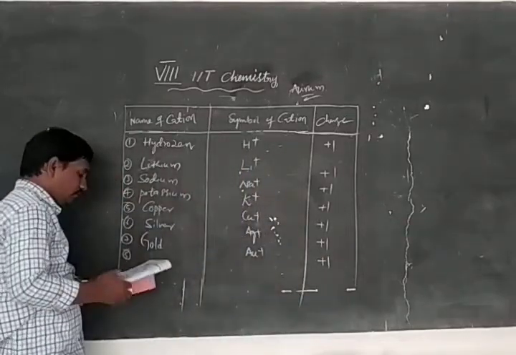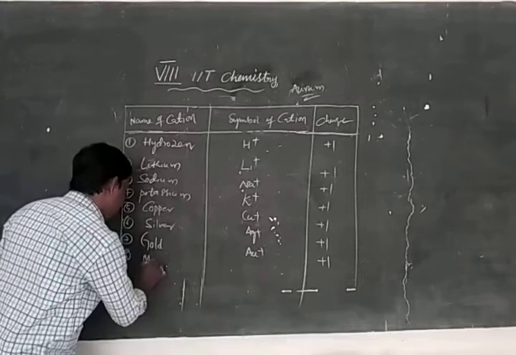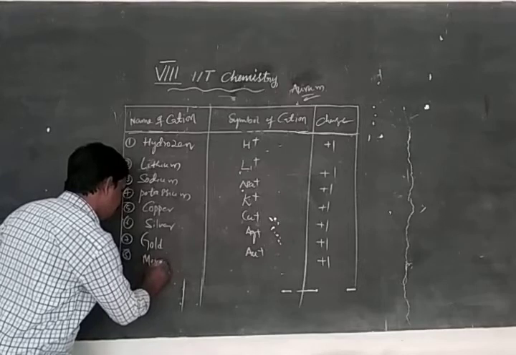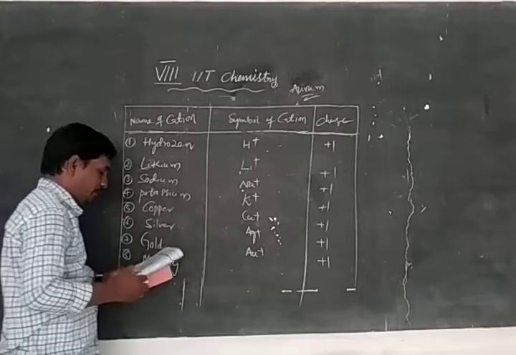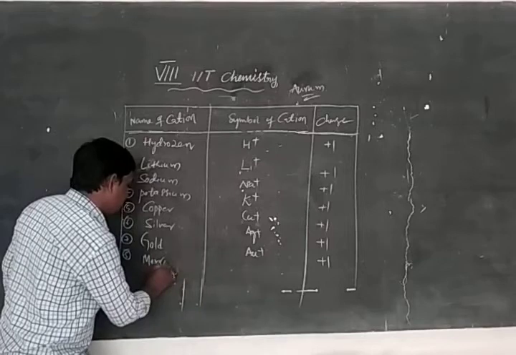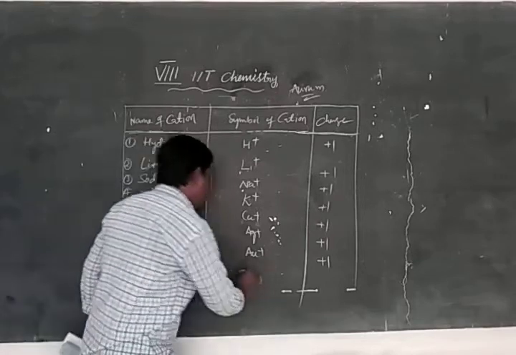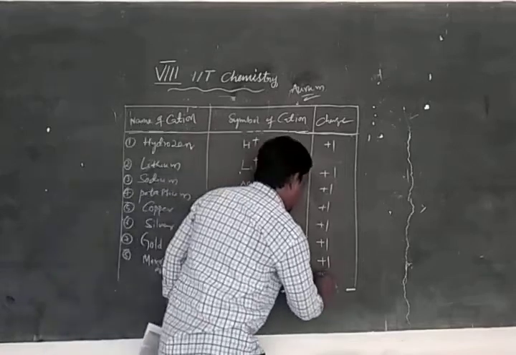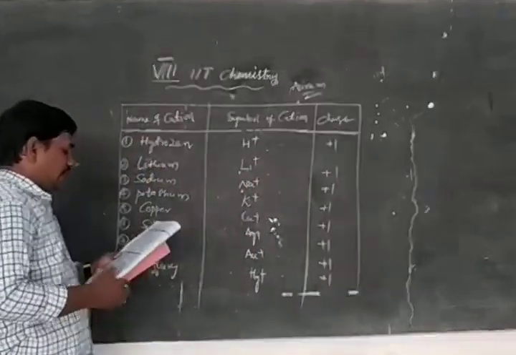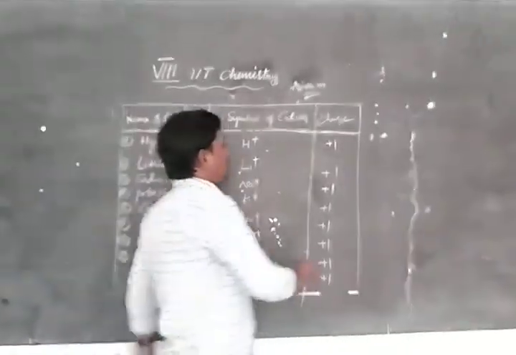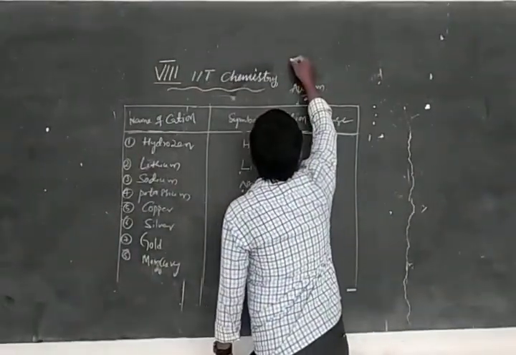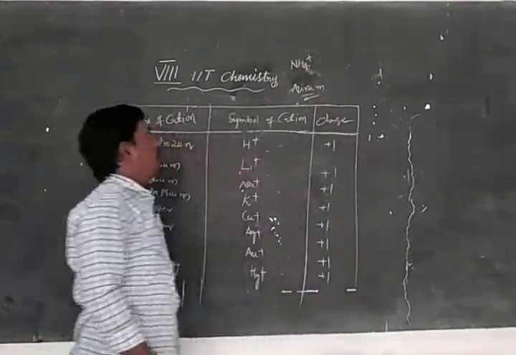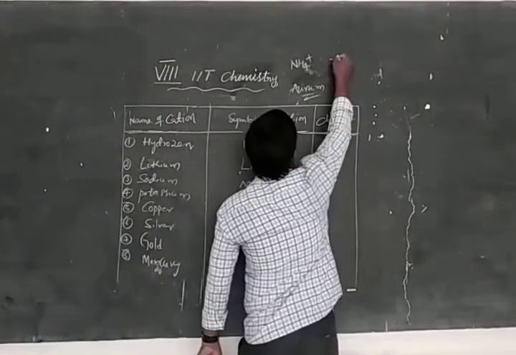Next, mercury, Hg plus, here plus 1. And ammonium, NH4 plus, charge plus 1.